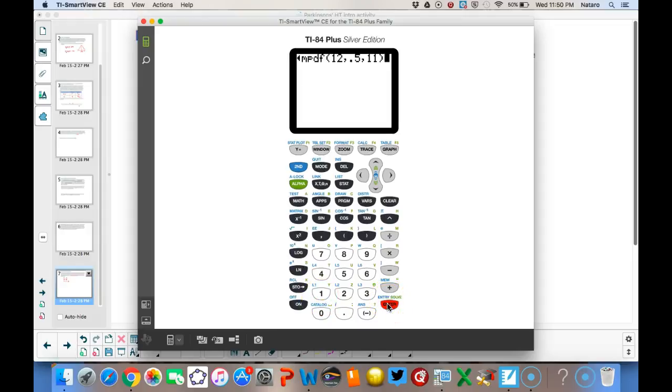I go down to paste, and actually I'm going to add the probability of there being 12 successes out of 12 when the probability of success is 0.5. So I just have to come down here and change this to a 12 and paste, and it's going to sum the two probabilities together. Our answer is 0.0032, which was pretty close to our simulated p-value from StatKey.